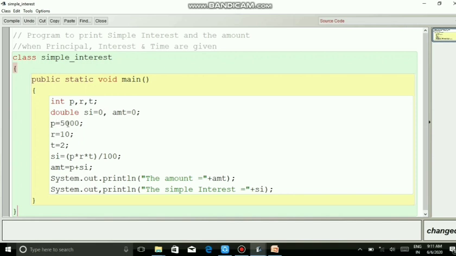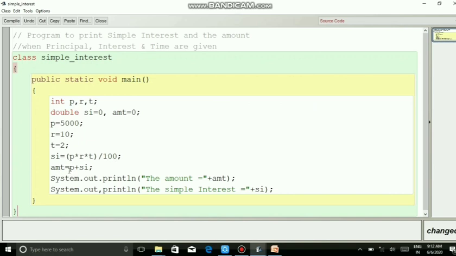So P is equal to 5000. Since it is the assignment method, we are assigning a value 5000 to P. R is equal to 10, that is, rate is equal to 10. Then T is time, time is equal to 2. And SI is equal to PRT by 100.